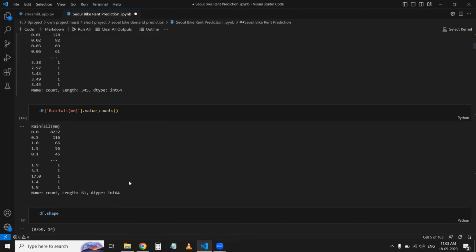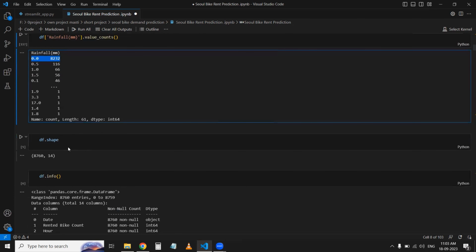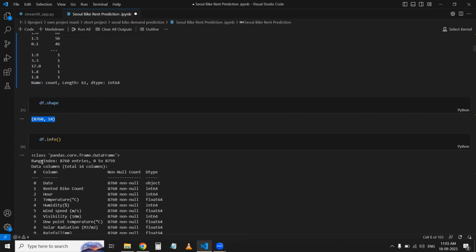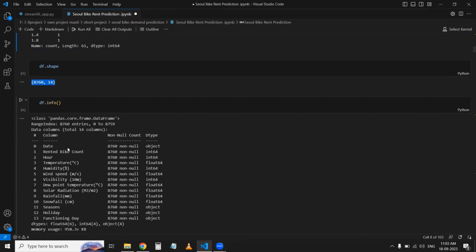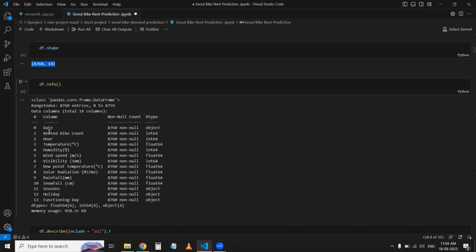And then I have seen the rainfall value counts here. After seeing this data, I got surprised because rainfall 0.0 contains 8,232 rows. It means approximately 97% of my data. Then I have seen the df.shape, and I got this one, and the most important, df.info. So I got this one.